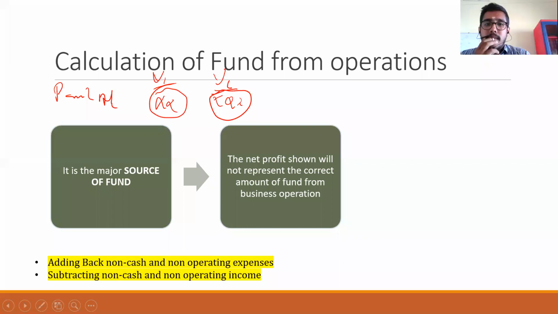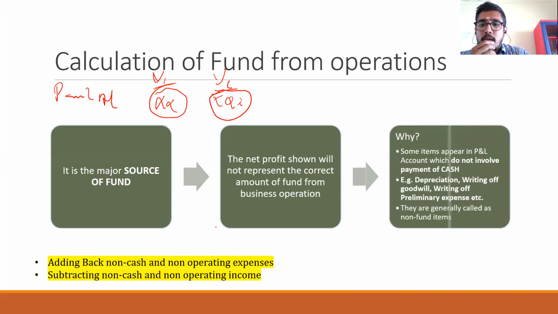So the net profit given in the balance sheet may not show the actual fund from operation. For that purpose only we are preparing an adjusted profit and loss account. There are certain items which are not related to operating income or operating expense. So those items will be added and reduced from this original profit and loss account by preparing another account called the adjusted profit and loss account.